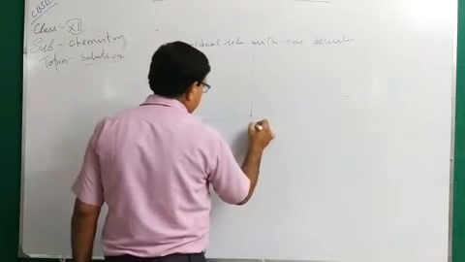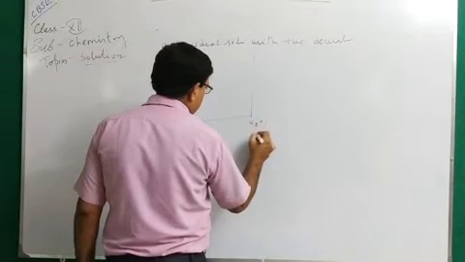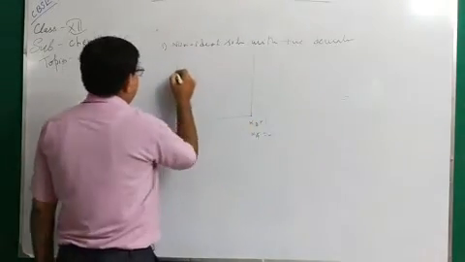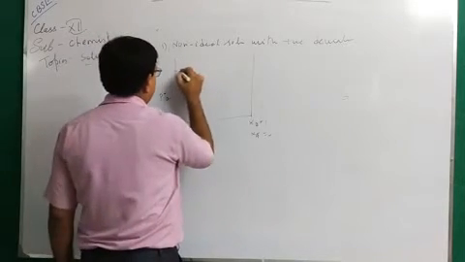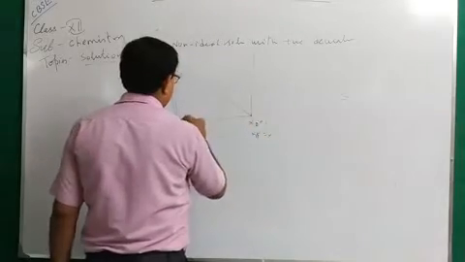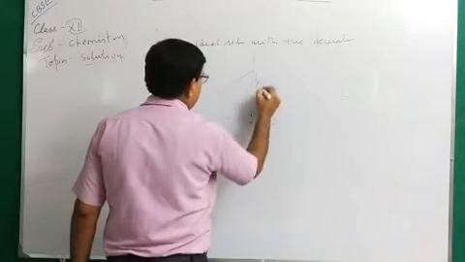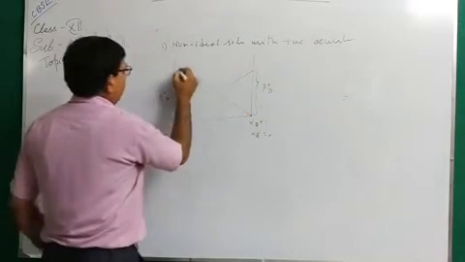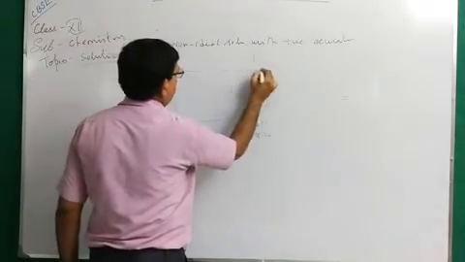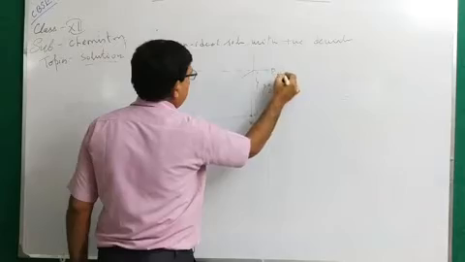Here xB equal to 1, xA equal to 0. Say this is the P0A, and this is the P0B, and this will be the total pressure, P total for ideal solution.